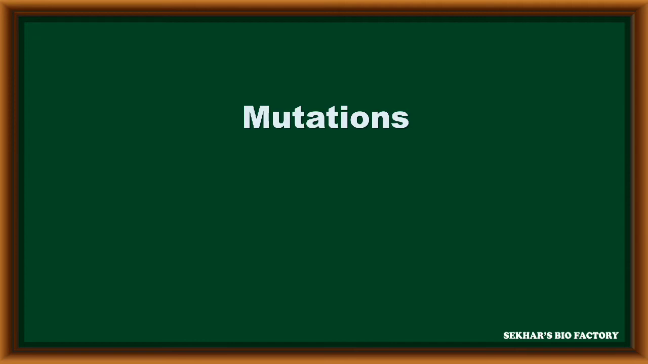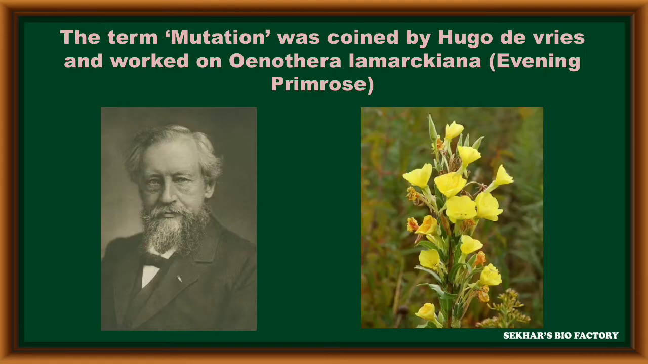In this video, I am going to explain the concept of mutation and its types along with mutagens. The term mutation was first coined by one of the scientists called Hugo de Vries, and he worked on a plant called Oenothera lamarckiana. The common name is evening primrose.